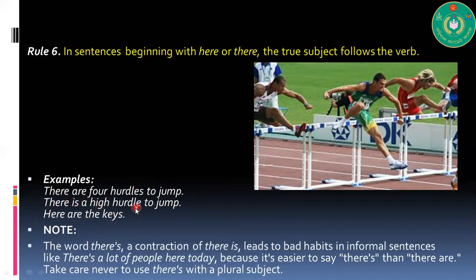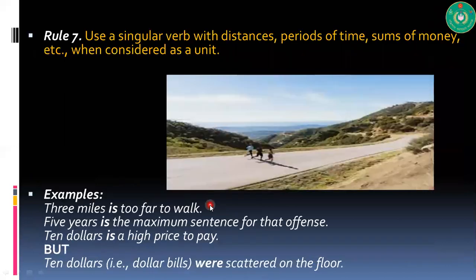But in the next sentence, we have a single hurdle. There is a high hurdle. So as the subject is singular, the verb is singular. The word there's, a contraction of there is, relates to bad habits in informal sentences. Like, there's a lot of people here today, because it's easier to say there's than there are. Take care never to use there's with a plural subject.